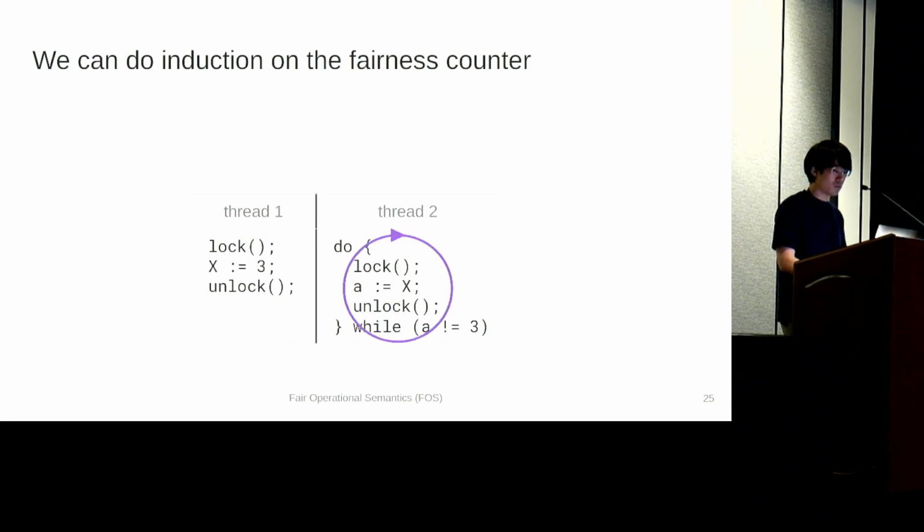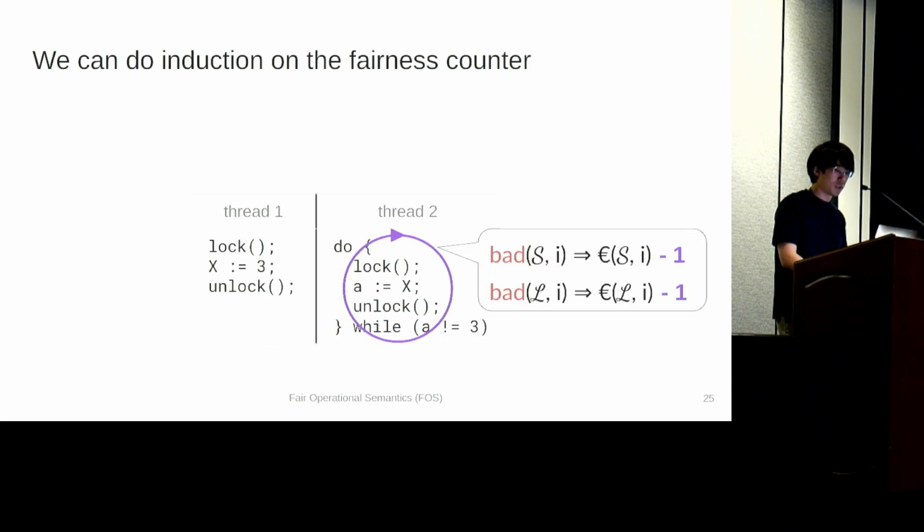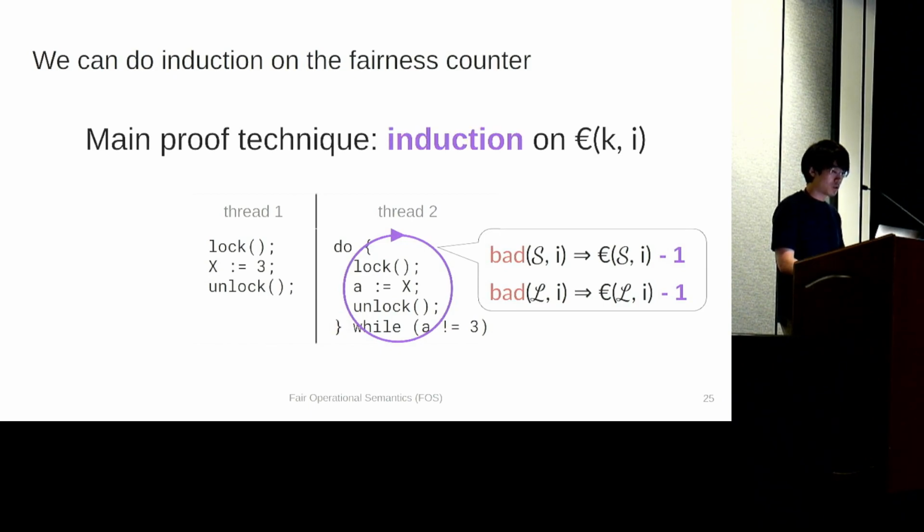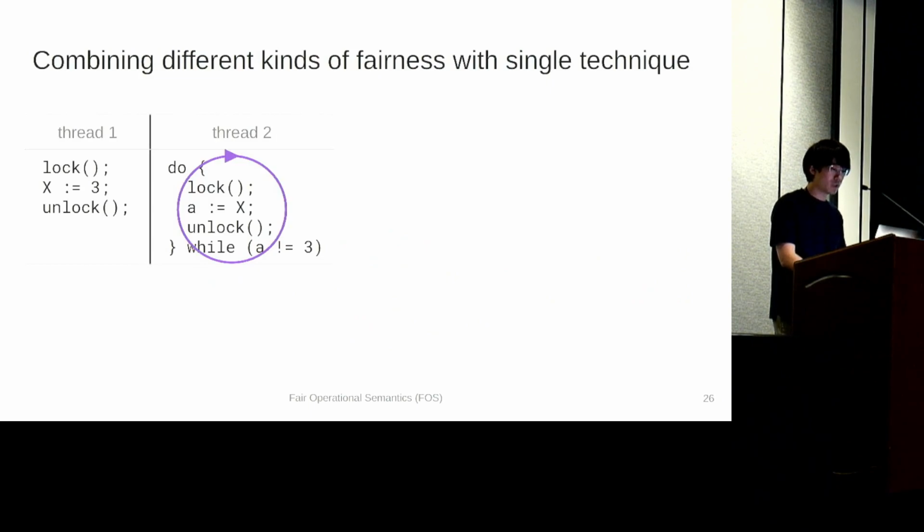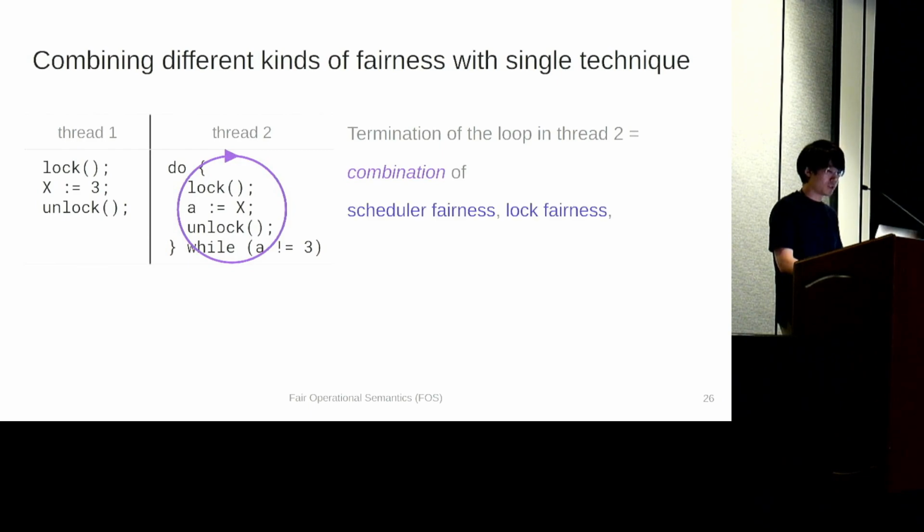Let's see what happens when this loop iterates, and for each iteration, a bad event will be triggered by either the scheduler fairness or the lock fairness, and decreases the corresponding counter. So we now have our main proof technique, which is to do induction on the fairness counter. However, the actual reasoning we need to do is much more involved. In fact, termination of the loop in thread 2 is a result of a non-trivial combination of 3 components, which are scheduler and lock fairness, and the fact that thread 1 releases the lock.